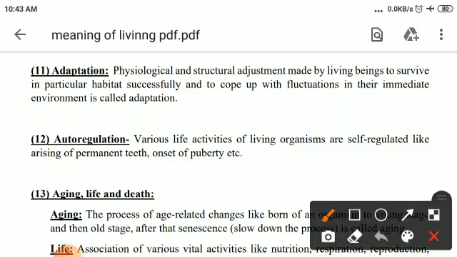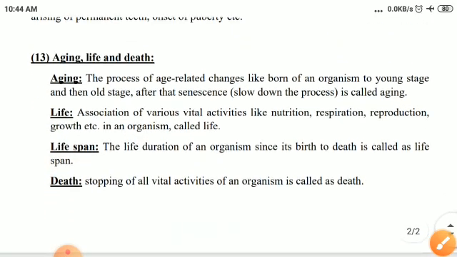Now auto-regulation. Auto-regulation means various life activities of living beings are self-regulated. That means arising of permanent teeth, onset of puberty, coming of beard and mustache, etc. Aging and death.